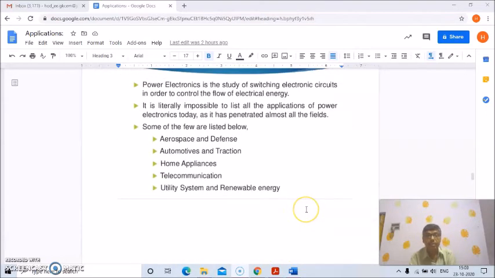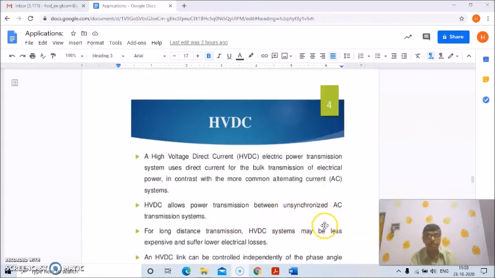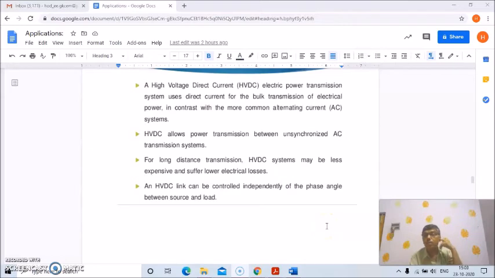Besides different areas, there is a large area of applications of power electronics: aerospace, defense, automotives, trucks, home appliances, telecommunication, utility systems and renewable energy. HVDC transmission systems are basically used with direct current for the bulk transmission of electrical power, and HVDC allows power transmission between unsynchronous AC transmission systems. For long distance transmission, the HVDC system may be less expensive and suffer lower electrical losses, and an HVDC link can be controlled independently of the phase angle between source and load.